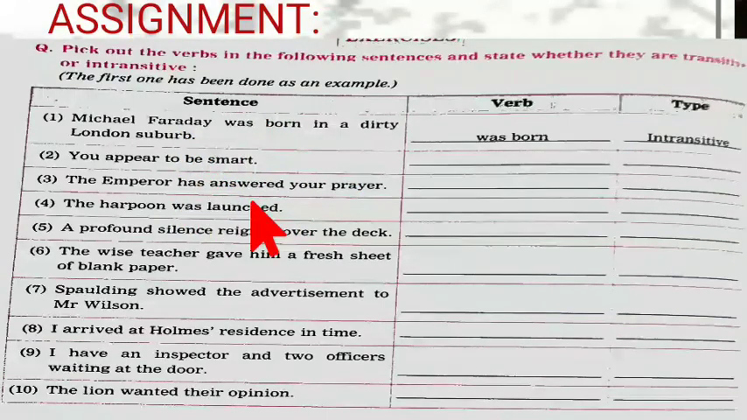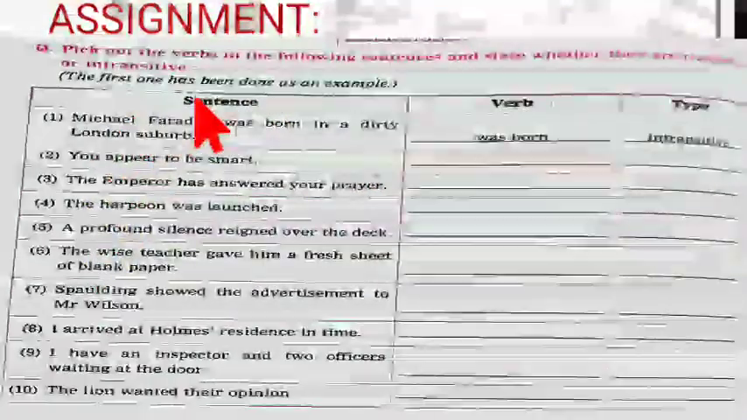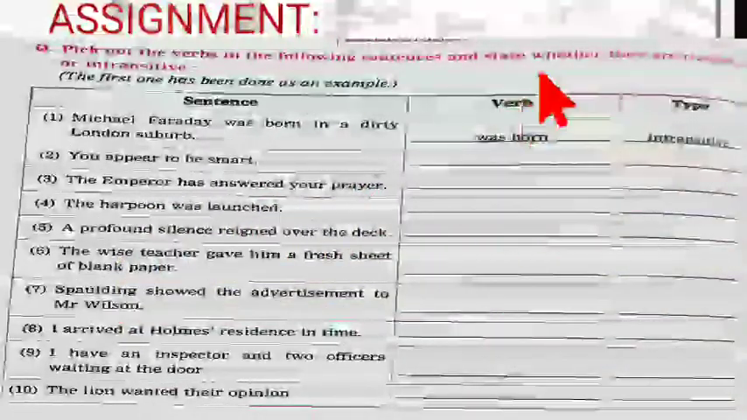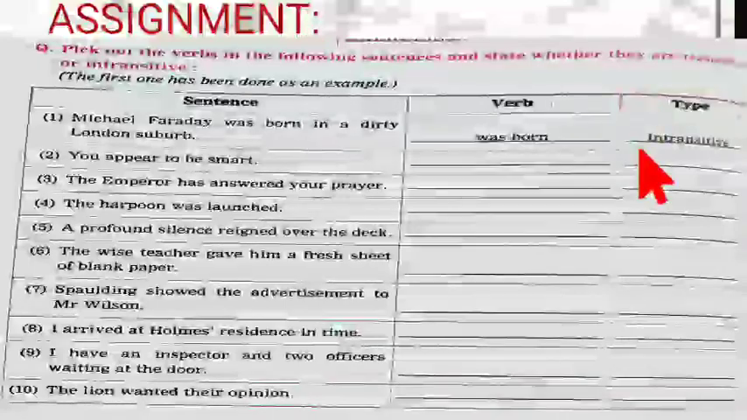You appear to be smart. Which type is this? Does it have any object? The emperor has answered your prayer. The emperor has answered what? So you have to identify whether the doer or the subject has an object or not, and then write it here. Okay, children?